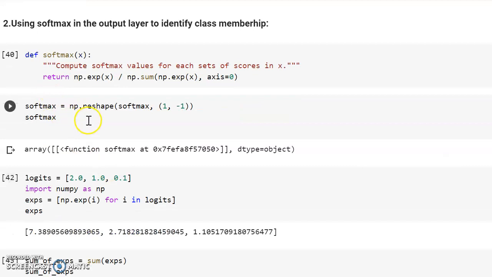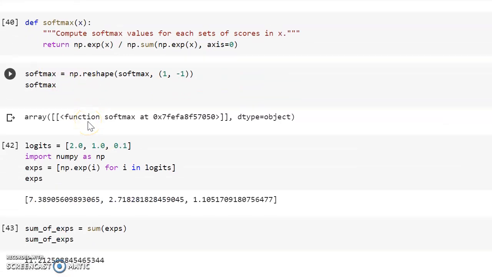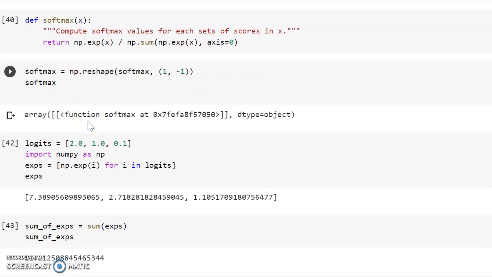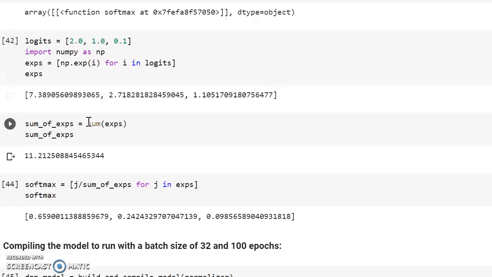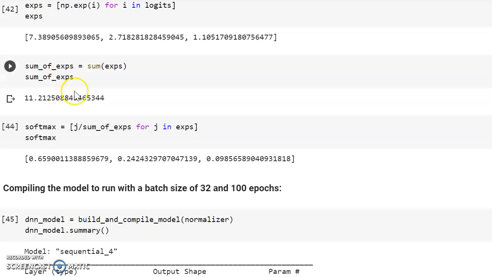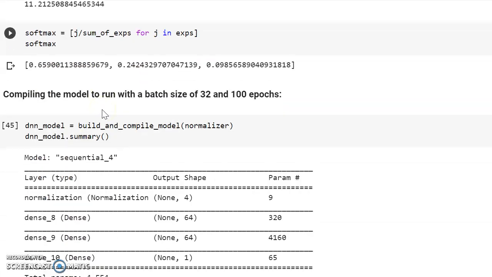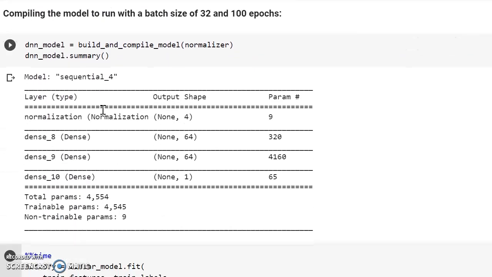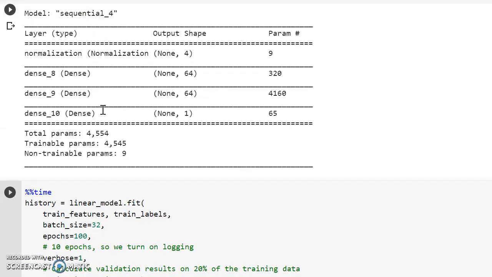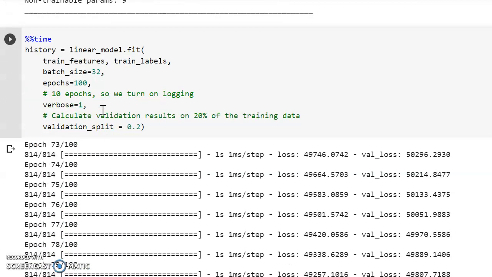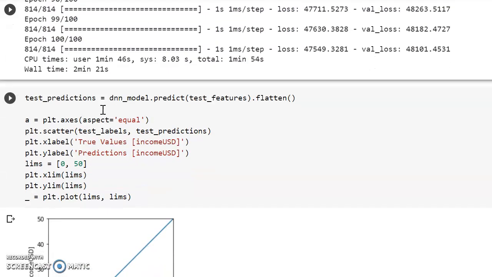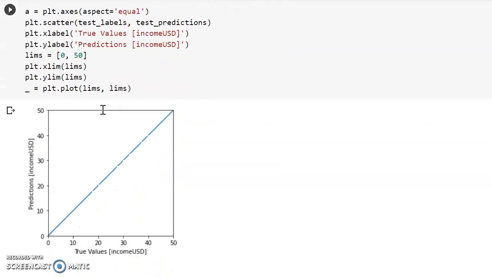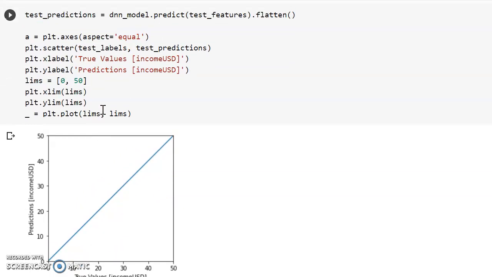I got an array, a list of data type object, and logits, a list of float numbers. You can find the sum of softmax and everything, and I'm also compiling the model to run with a batch size of 32. Here you can find all my percentage time. This is all my data, with predictions income USD and true values income USD.